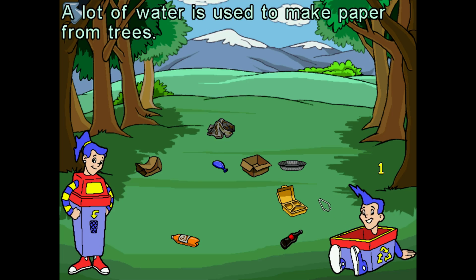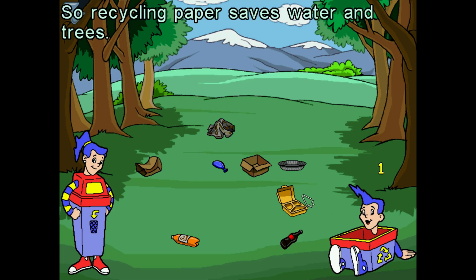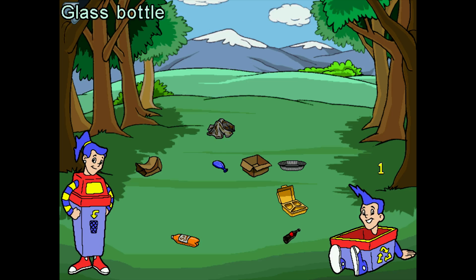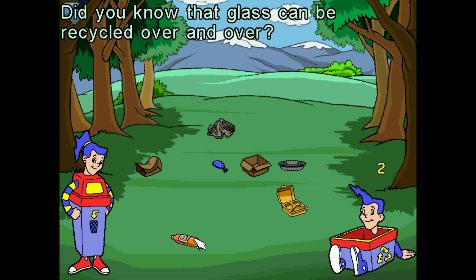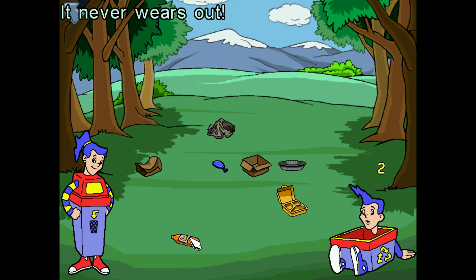A lot of water is used to make paper from trees, so recycling paper saves water and trees. A glass bottle. Good. Did you know that glass can be recycled over and over? It never wears out. A 2-liter soda pop bottle.